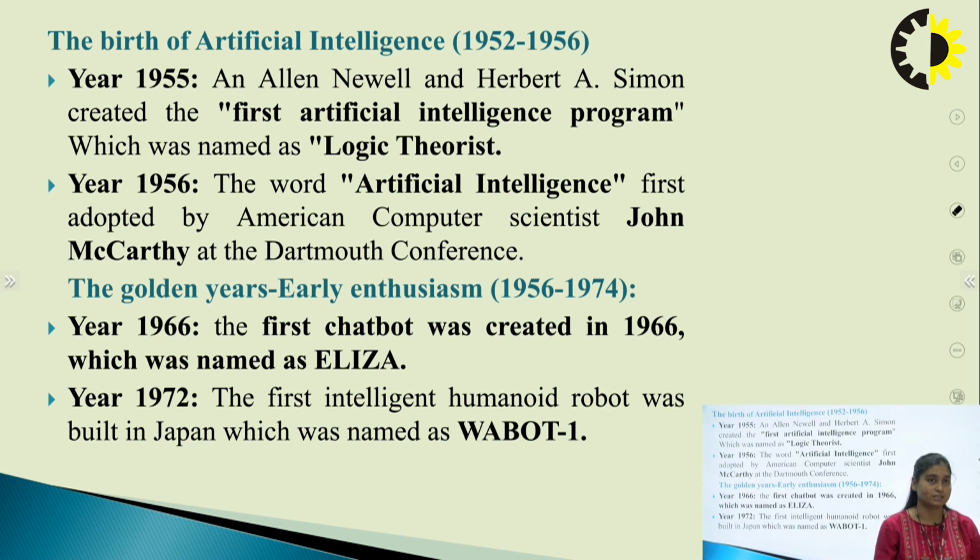Then in 1972, the first intelligent humanoid robot was built in Japan, and the name was WABOT-1. It was not able to perform very advanced tasks, but it was the first intelligent humanoid robot in the year 1972.